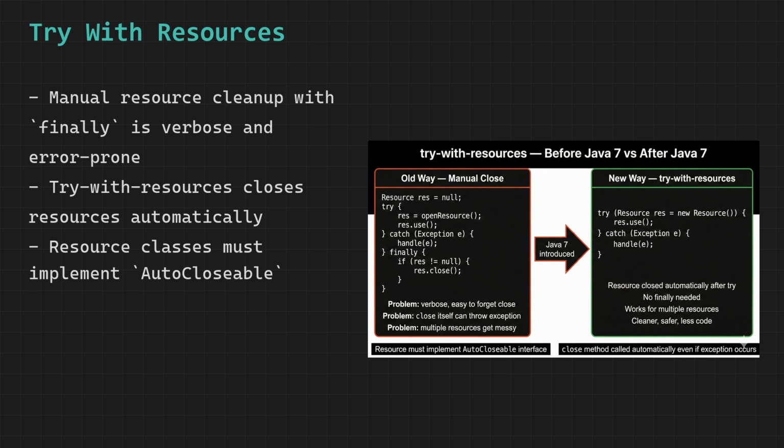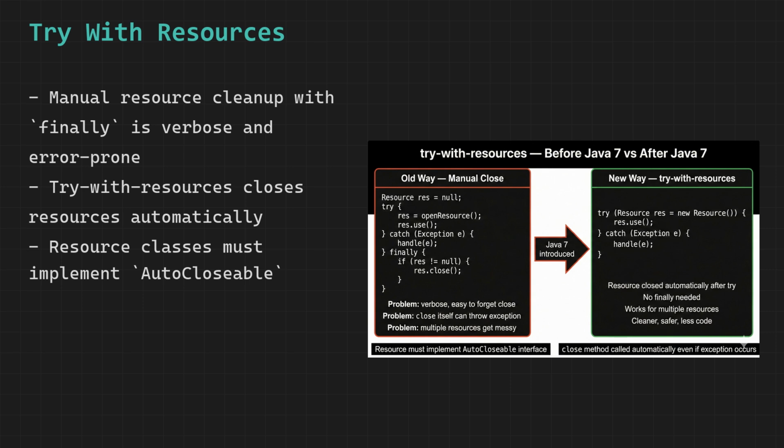You can declare multiple resources in the same try parentheses separated by semicolons. Java closes them in the reverse order of declaration. The last opened resource is the first to be closed. This is exactly the right order because the most recently opened resource may depend on an earlier one.